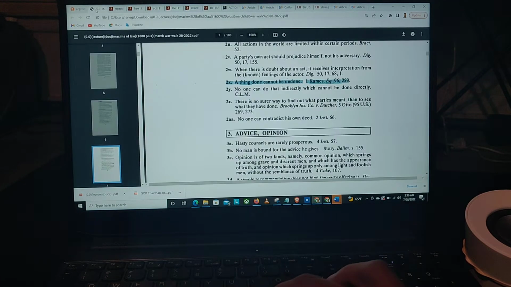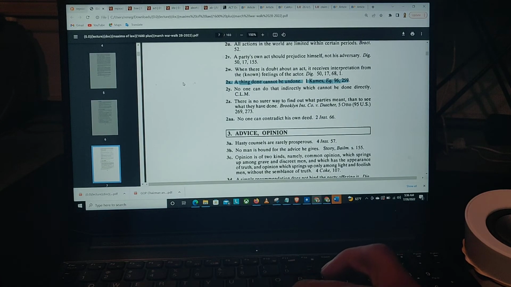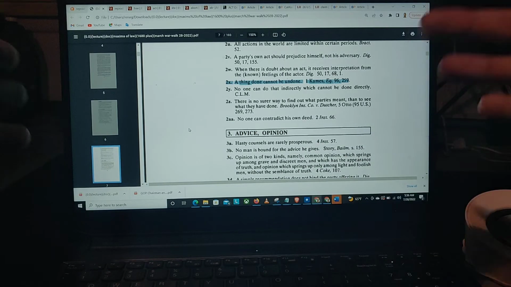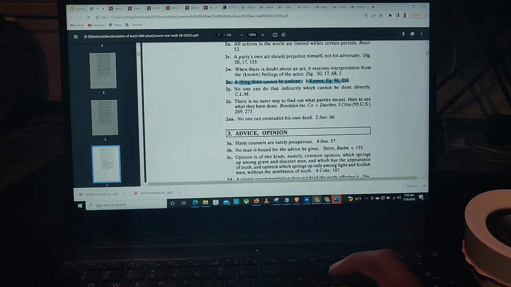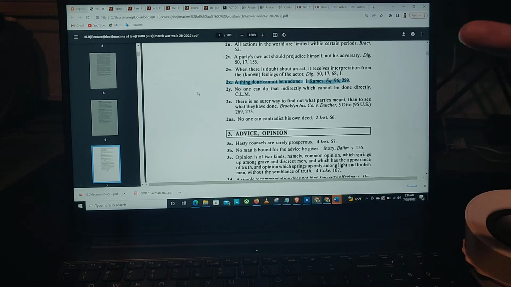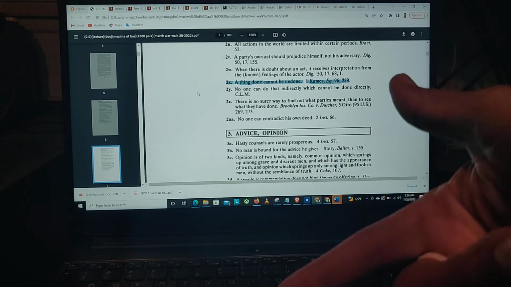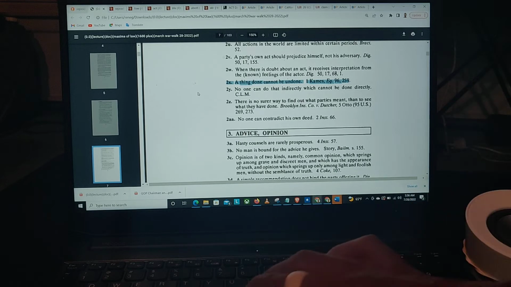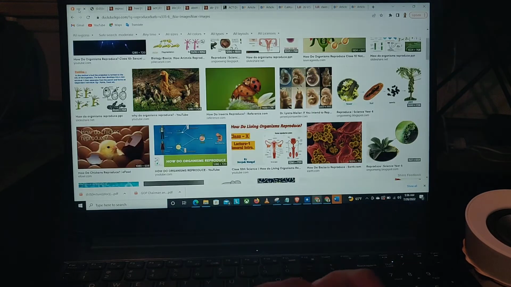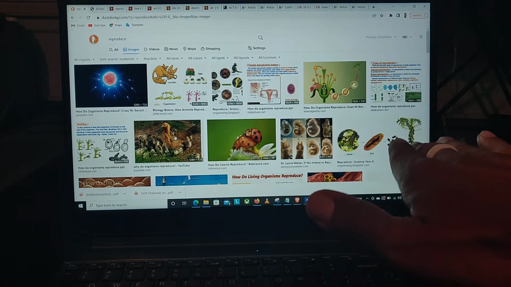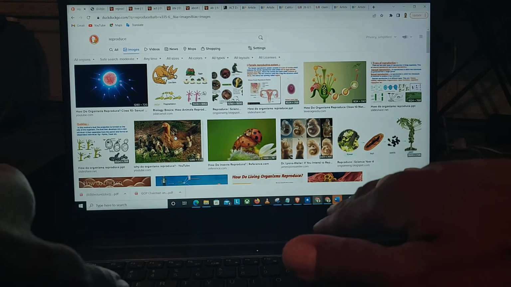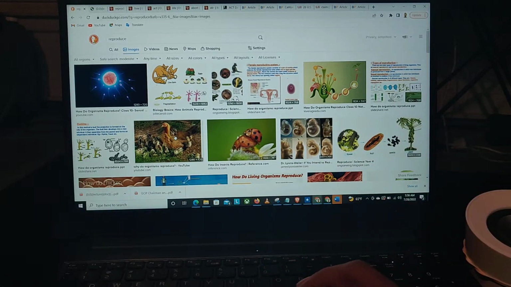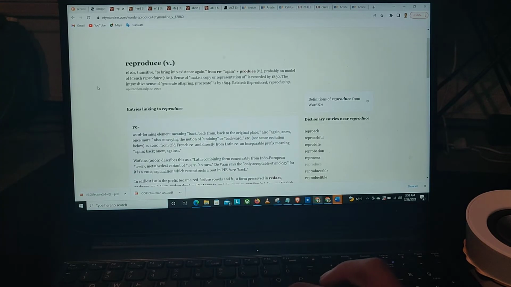Check out the show. So I went into the maxims of law, and then I went under act, and then I liked act. And if you look at 2x right here, it says right here, a thing done cannot be undone. That's a maxim, man. That is a fact, so once you reproduce, you cannot undo that, right? Life is life, and life is always going to grow, so let's just go with the flow.